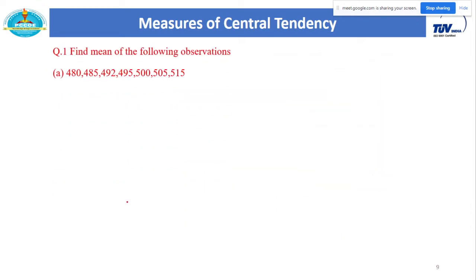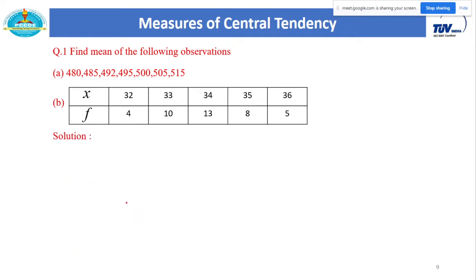Let me explain these definitions with one simple example. Find the mean. As I already told you, we have to focus more on the arithmetic mean, as the next formulas are totally dependent on this mean. So find the mean of the following data. Here I have considered a first example which is in the form of ungrouped data.